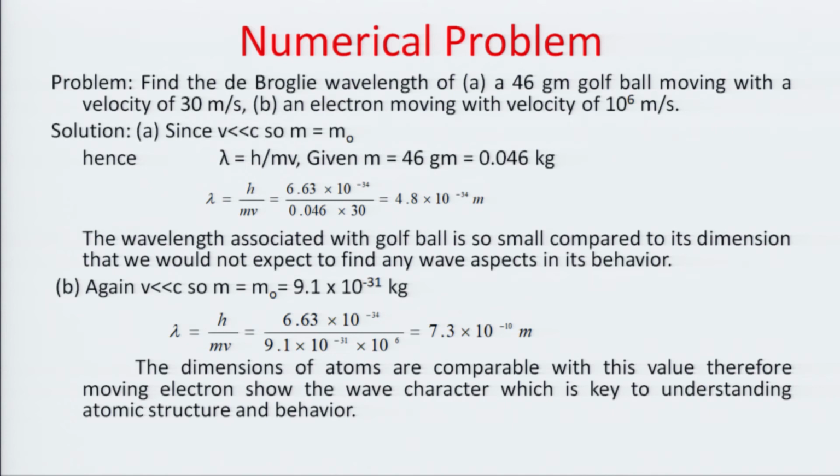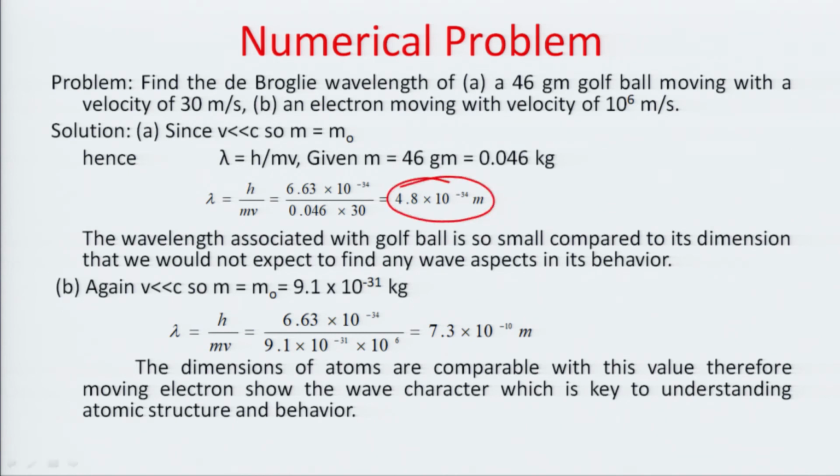So, we have the formula. See, V is very much less than c, so m is equal to m naught. Do not try to use the formula for relativistic mass. Lambda is equal to h upon mv. So, m is equal to 46 gram, we can convert it into kg, and lambda is h upon mv. We can solve this, it will be 4.8 into 10 to the power minus 34 meters.